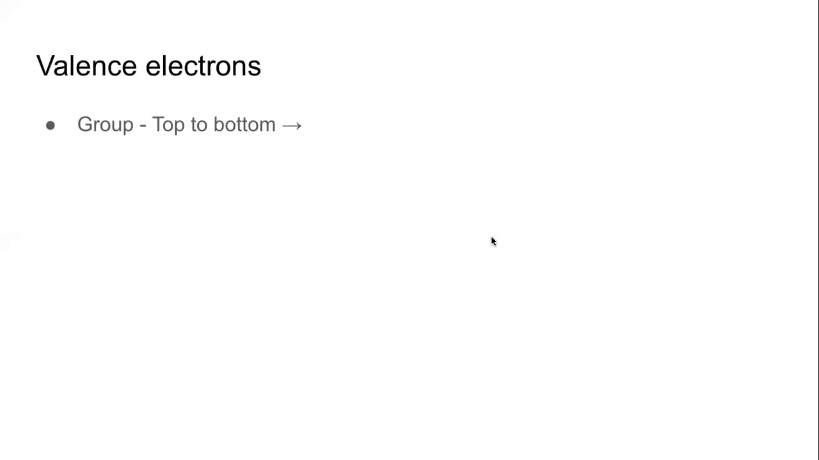In a group, when we are moving from top to bottom, or if we move from bottom to top, the number of valence electrons remains same. If it is group 1, the number of valence electron is 1. If it is group 2, the number of valence electron is 2. And it goes on.